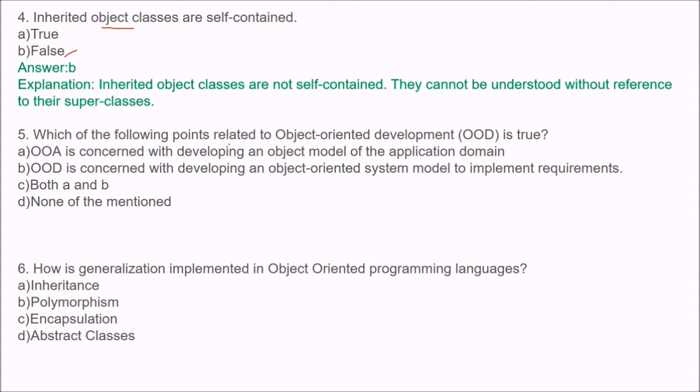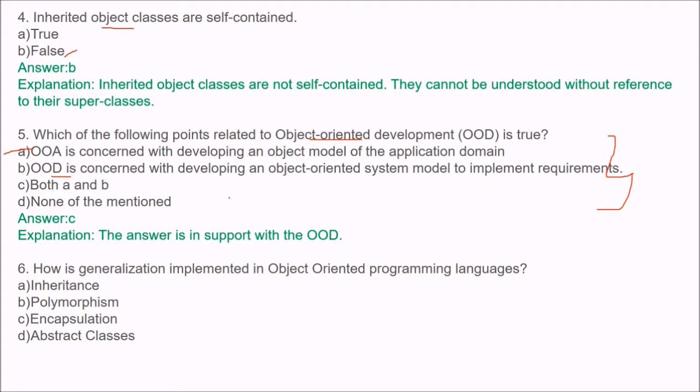Next is: which of the following points related to object-oriented development (OOD) is true? See, these are the options. Can you answer one of these? The answer is C. Object-oriented analysis is concerned with developing an object model of the application domain, and object-oriented design, or object-oriented development, is concerned with developing an object-oriented system model to implement the requirements. One with the application domain, one to implement the requirements.